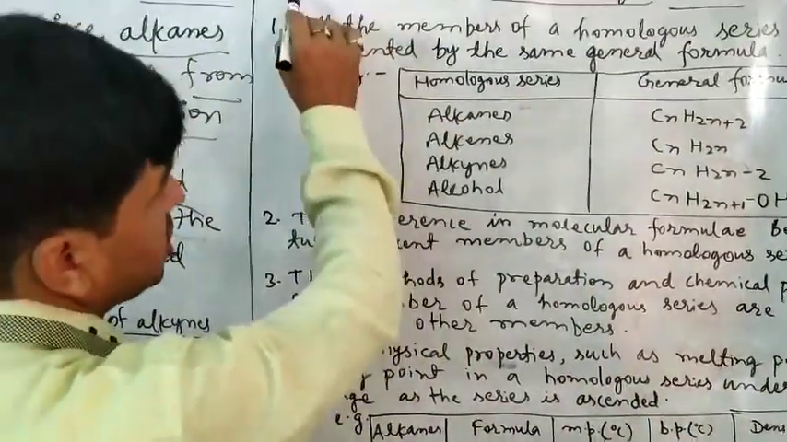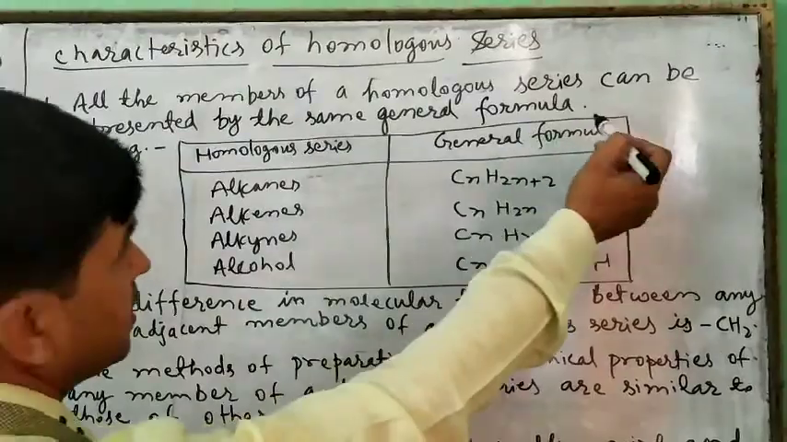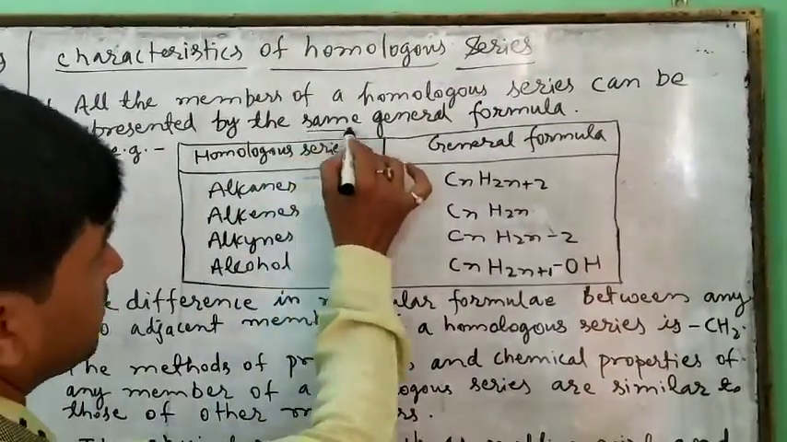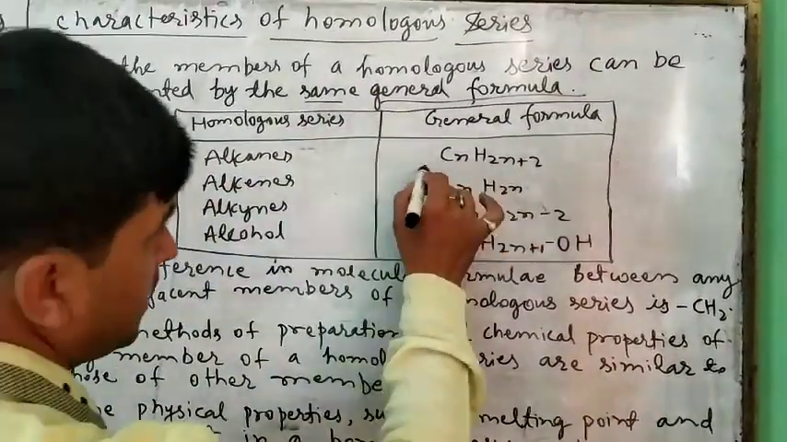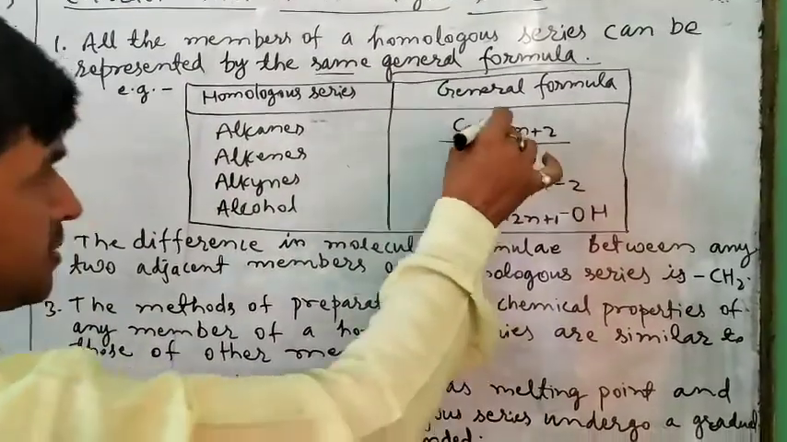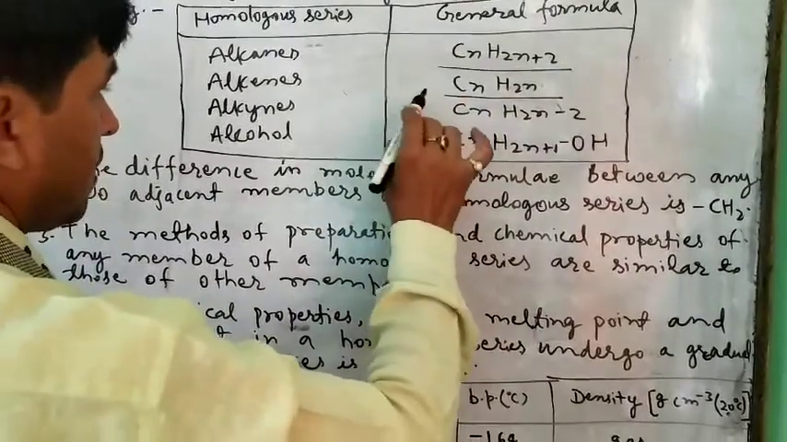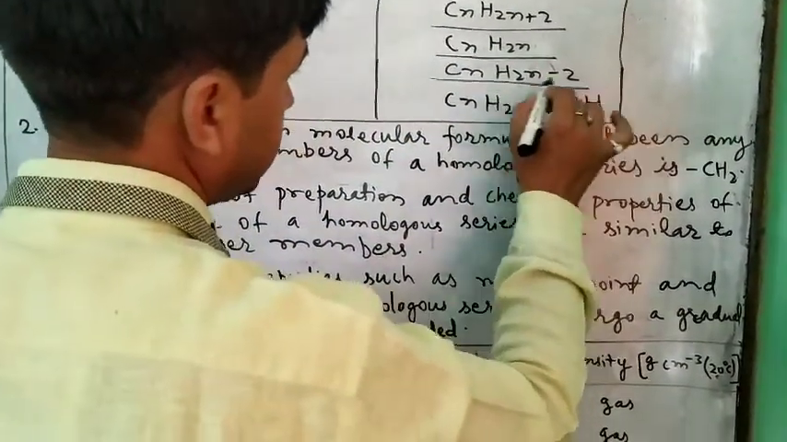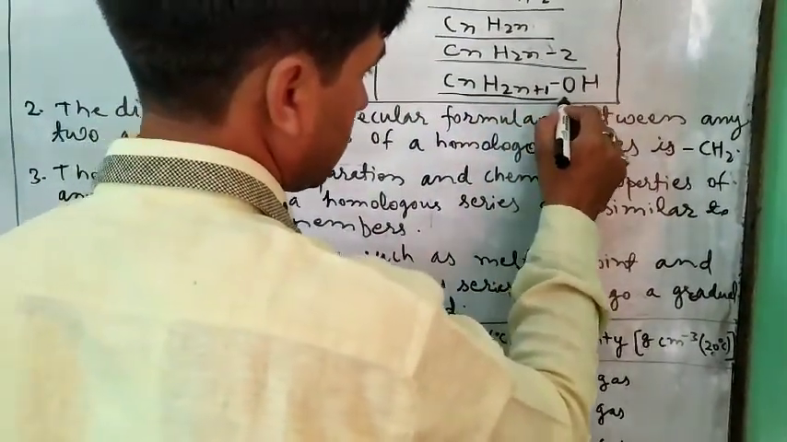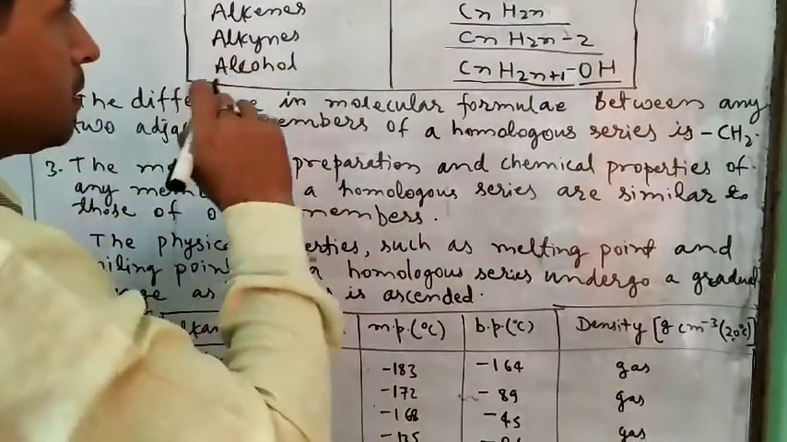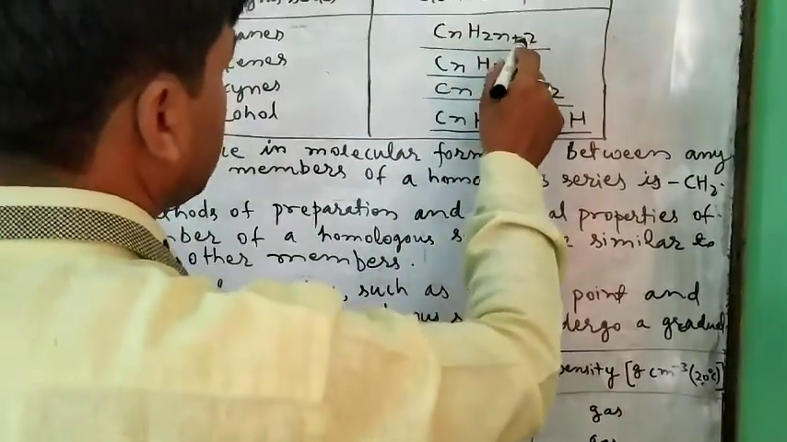Now we have to know the characteristics of a homologous series. First characteristic: all the members of a homologous series can be represented by the same general formula. For example, alkanes are represented by CnH2n+2, where n is the number of carbon atoms. Alkenes are represented by CnH2n, alkynes by CnH2n-2, whereas alcohols are represented by CnH2n+1OH. So all the members of the same homologous series are represented by the same general formula.